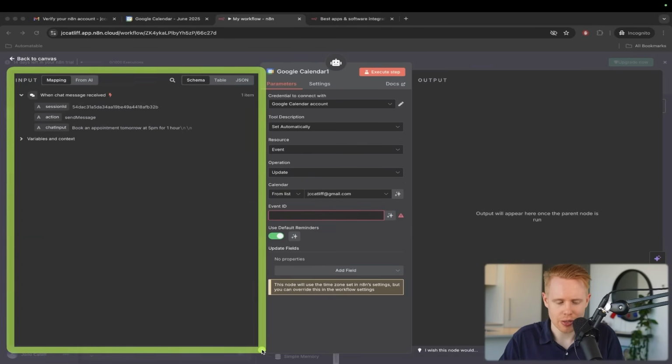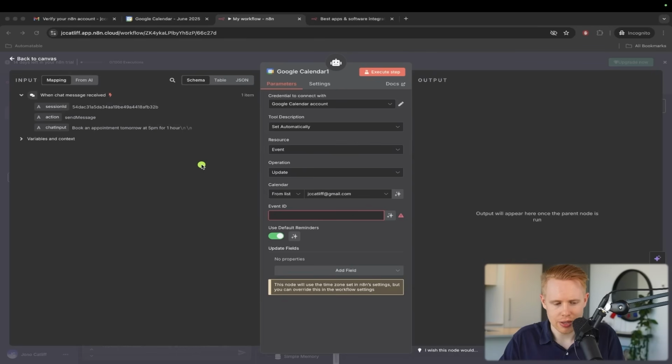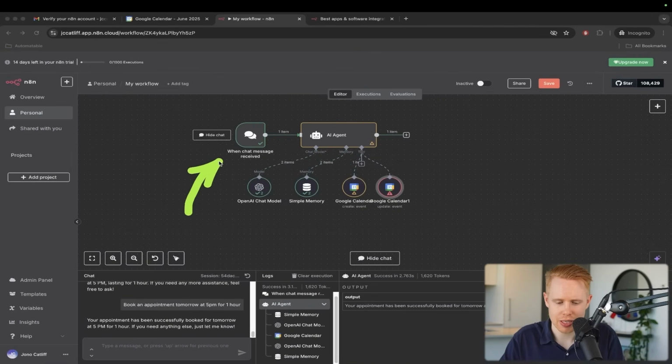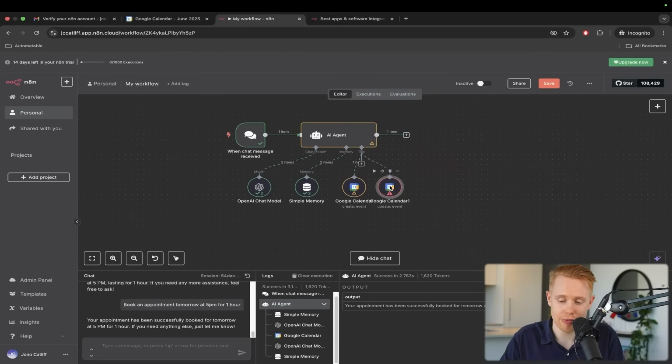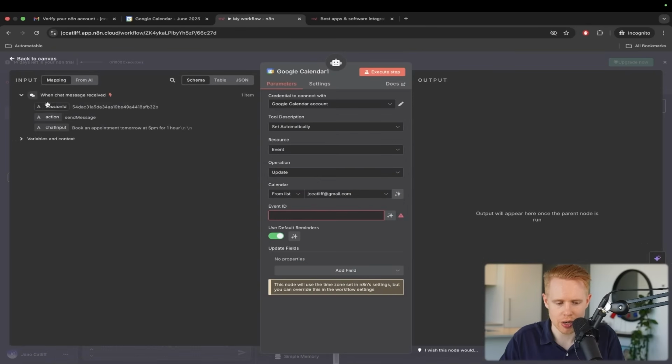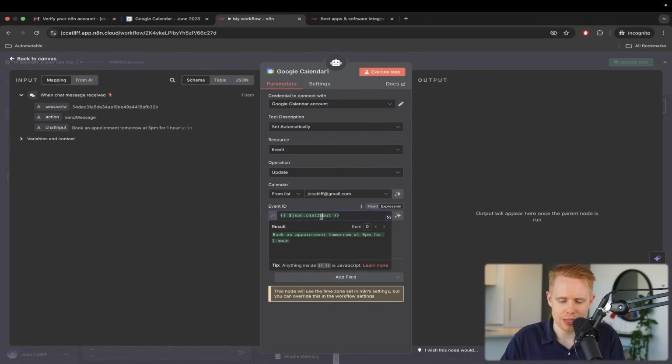And I want to quickly go over this. The inputs on the left-hand side is the data that we received from past modules. We just have one module here. So any information that we've passed in here, we can access in all of these different nodes here. If we were to come in here, we could enter in, for instance, the chat input here. But the problem is that this is not the event ID. This is just the message that we sent. And we can always drag all these kind of things in.